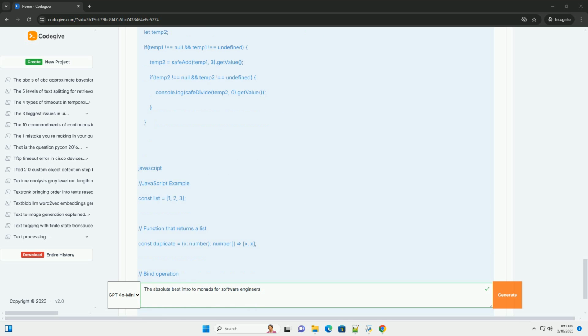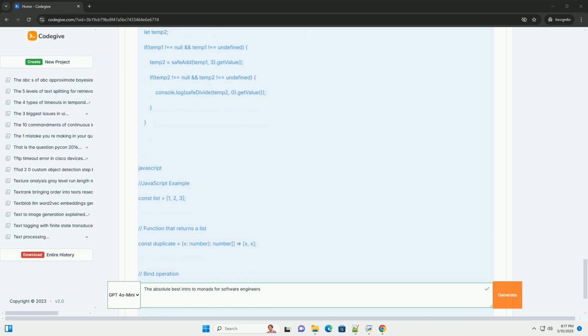Signature: Either<L, R>, where L is the type of the left, error, value and R is the type of the right, success, value. Benefits. Explicit error handling forces you to consider error cases. No exceptions avoids the control flow disruption and performance overhead of exceptions. Error propagation automatically propagates errors through the chain of operations. Clear separation of concerns keeps error handling separate from the core logic.